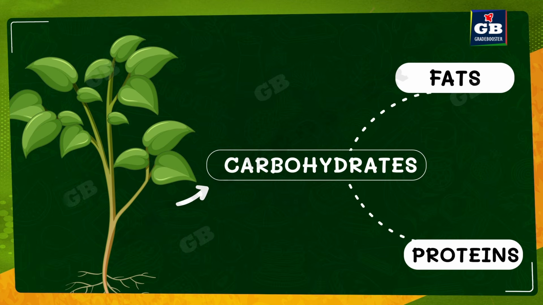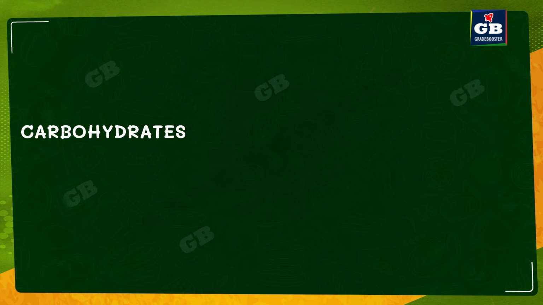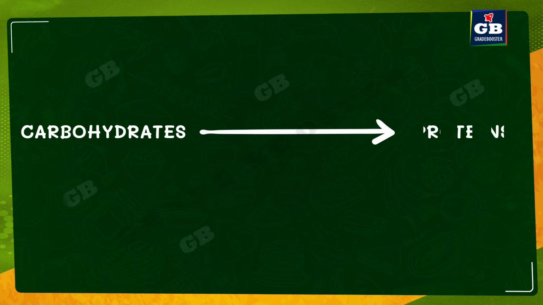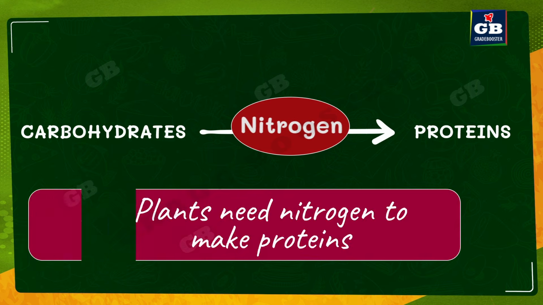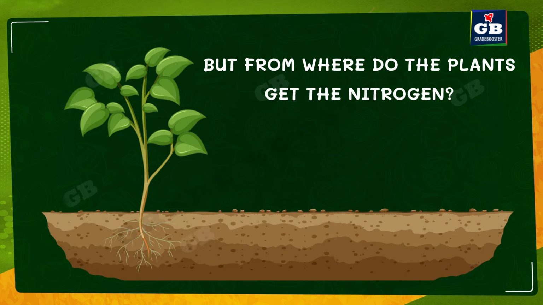But here there is a small problem. Plants produce carbohydrates, but to convert the carbohydrates into proteins, plants need a mineral called nitrogen. Without nitrogen, plants cannot convert the carbohydrates into proteins. So plants need nitrogen to make proteins. But from where do the plants get this nitrogen? Do you know where the nitrogen is available? We know the composition of air. Air has a lot of nitrogen, right? So there is a lot of nitrogen in the air which is called atmospheric nitrogen.